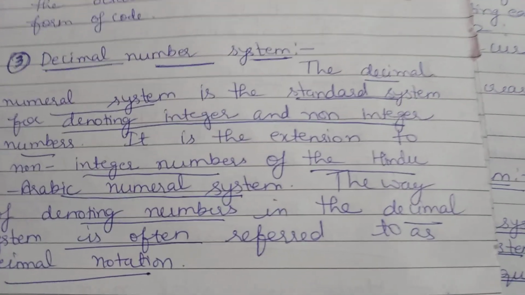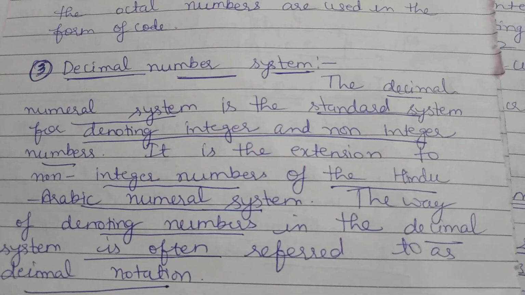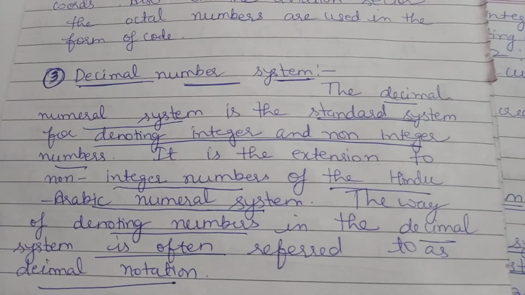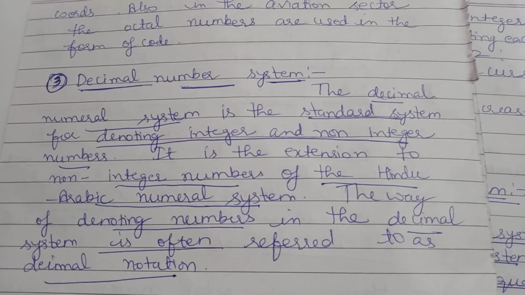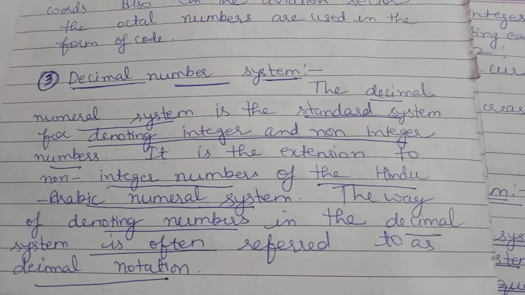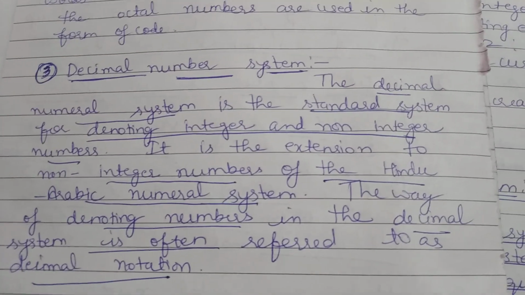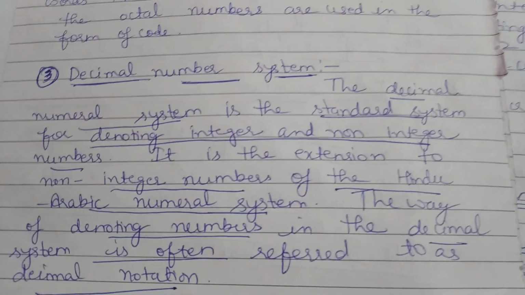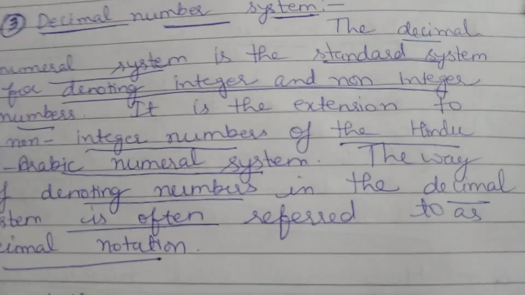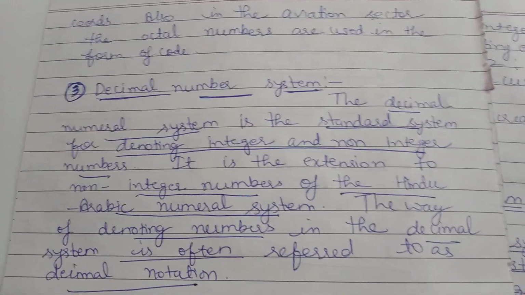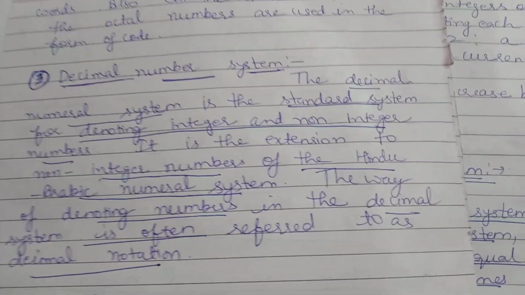And the way of denoting numbers in the decimal system is often referred to as decimal notation.